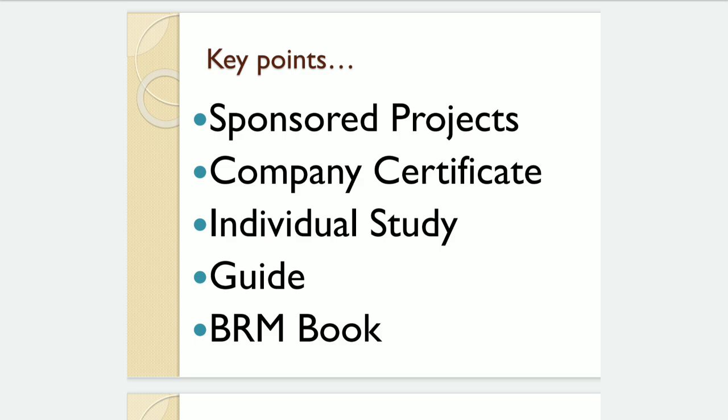One more important point is that for formulating the research problem, creating the questionnaire, framing the theoretical background and creating a research design, you will require various concepts from the book Business Research Method. So you can go through the various BRM books, units number 1, 2, 3, 4 and 5. You all know there are various books, and you studied this BRM subject in semester number 1. So you will require this book.